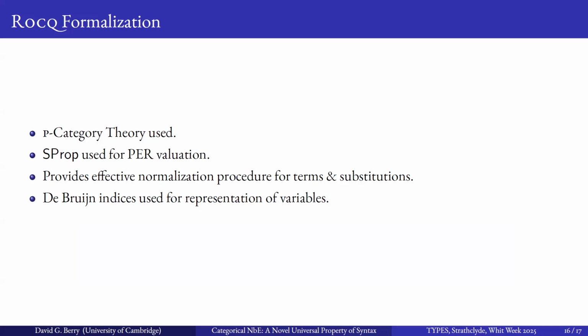It makes everything go much faster, and it finesses all the problems about double involution of opposites of categories not being convertible with the original category. And this gives us an effective normalization procedure for terms and substitutions. And we use de Bruijn indices to represent variables, and we aren't very clever about how we do this, so it's probably really slow, but it's a result that we can then go ahead and implement a bit more efficiently.